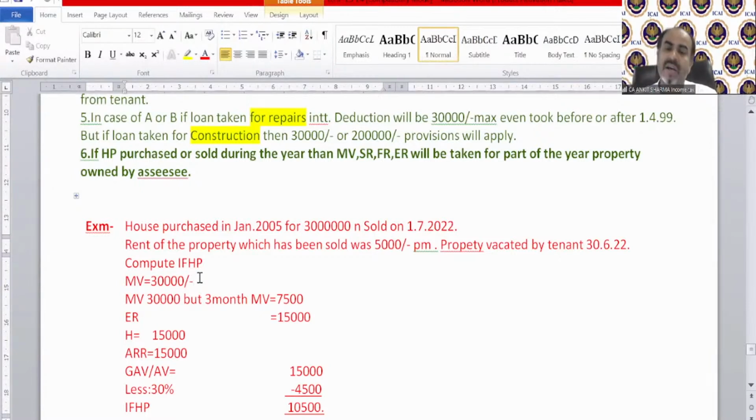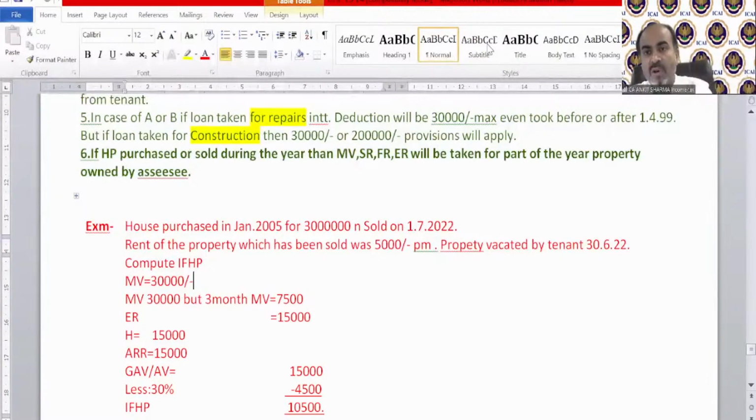Even in vacancy case, unrealized rent, it does not matter how many months' rent you receive. But because you own that property only for 3 months, then full year municipal value cannot be taken. So we will proportionate the municipal value in that case, and that is 7,500. ER, that is expected rent, because actual rent has been given, but fair rent has not been given. So we will calculate the fair rent also, and that will be 15,000, whichever is higher, that is 15,000. And it will be compared to actual rent received, which is also again 15,000. So GAV will be 15,000.